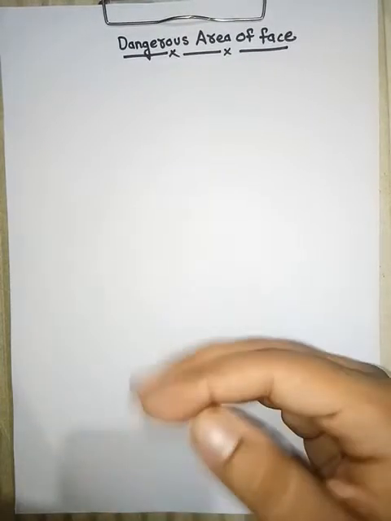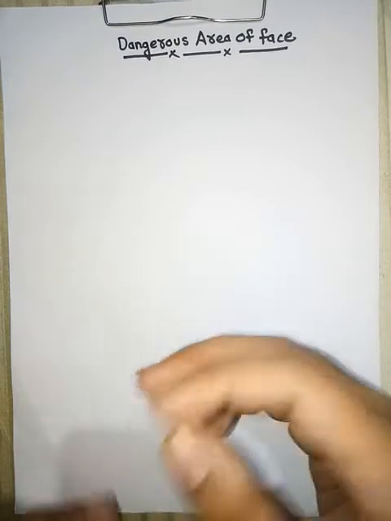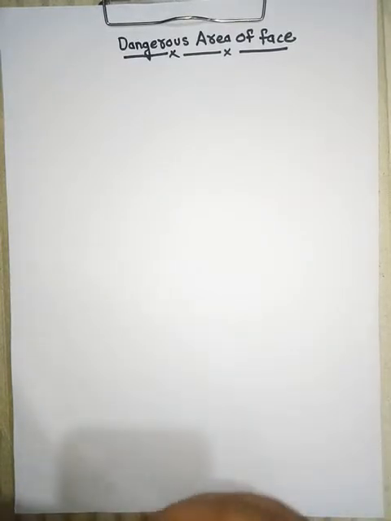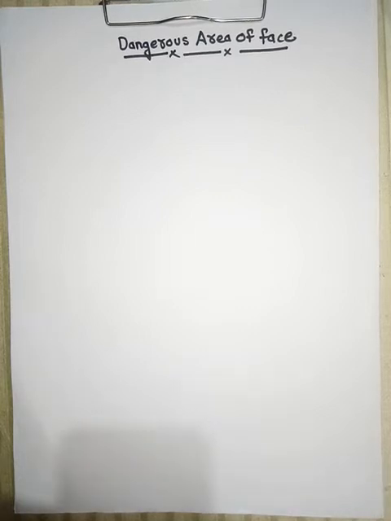So what is the dangerous area of face? The term dangerous area: the space present below the nose and above the upper lip. That area is known as the dangerous area of face.